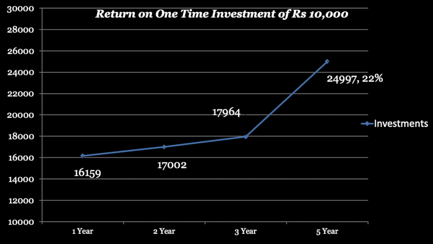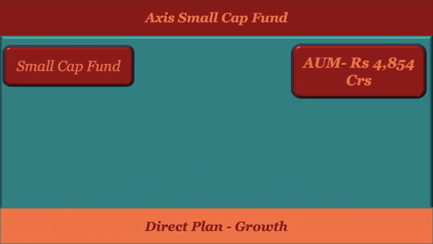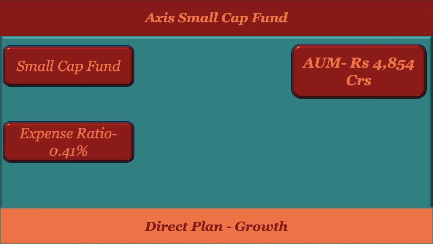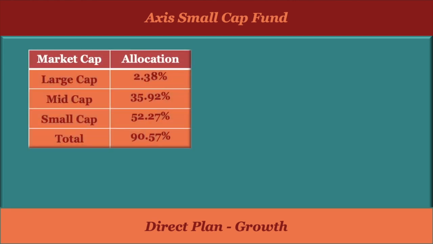The last fund that I am going to suggest is Axis Small Cap Fund. It is a small cap fund and its asset under management is around 5,000 crore. Expense ratio is very low here, only 0.41%. And if we see the market capitalization allocation, in large cap companies it is investing only 2% of its total allocation, and in small cap companies 52%.